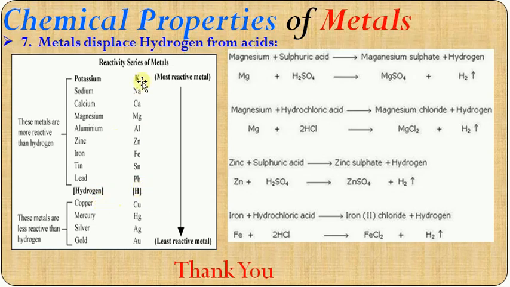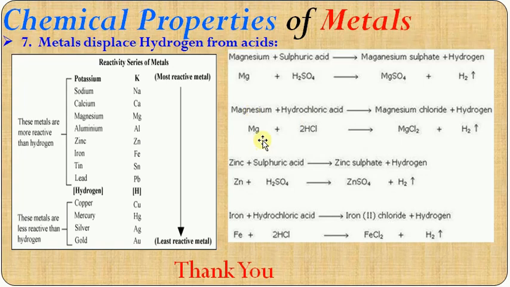Above hydrogen there are some metals. These metals are more reactive than hydrogen, whereas the ones given below have less reactivity than hydrogen. So the metals above hydrogen in the reactivity series replace the hydrogen in an acid. Let us see some examples. Magnesium plus hydrochloric acid. When you treat magnesium with hydrochloric acid, magnesium is on the top of the series when compared to hydrogen. So magnesium replaces hydrogen in that acid, liberating hydrogen gas.